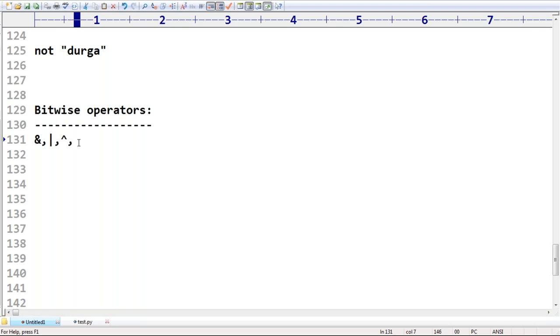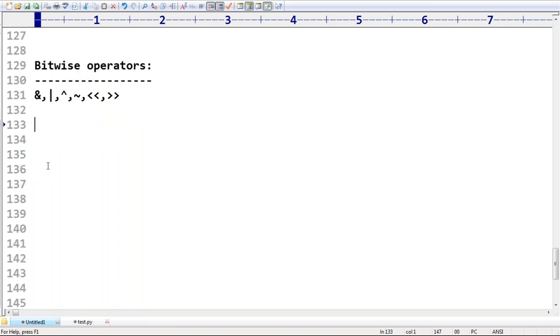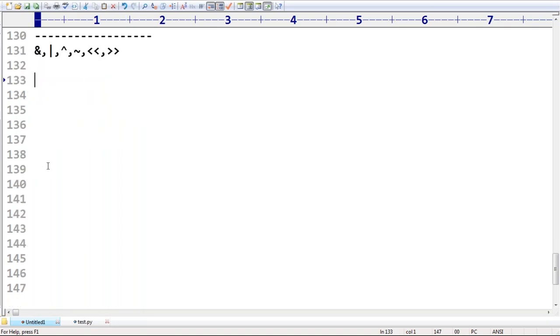Next, the bitwise complement operator. Next, the left shift operator and the right shift operator. Remember this one. These operators are considered bitwise operators: and, or, XOR, bitwise complement, left shift, right shift. We can apply these operators bit by bit, that's why they are called bitwise operators. These operators are applicable only for int and boolean types. Remember this one.